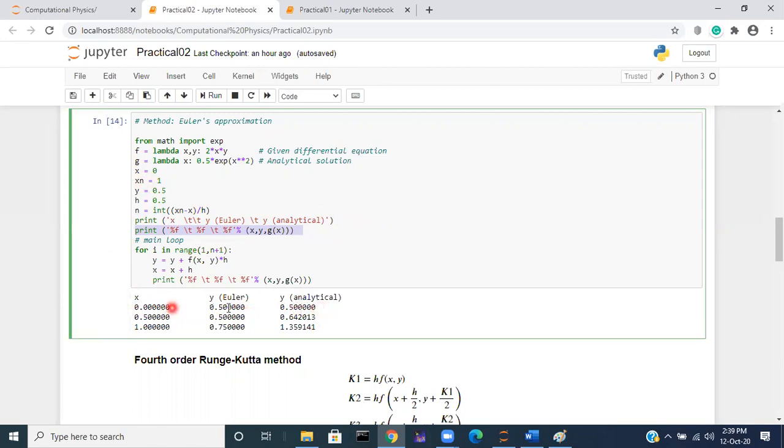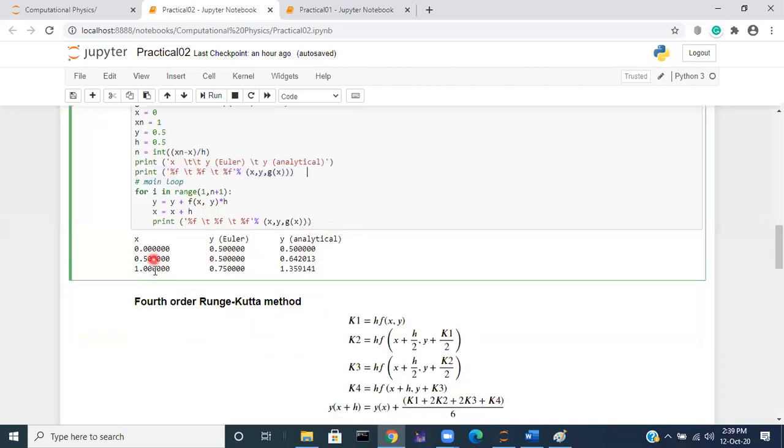So initially the Euler and analytical values are the same because this is the given value. These are the given initial conditions. Then the next values, 0.5 and 0.75, are the values calculated in this loop. The i can be 1 or 2 because there are only two possible values in this range. For i equal to 1 you get one set of values, and for i equal to 2 you get the next values.